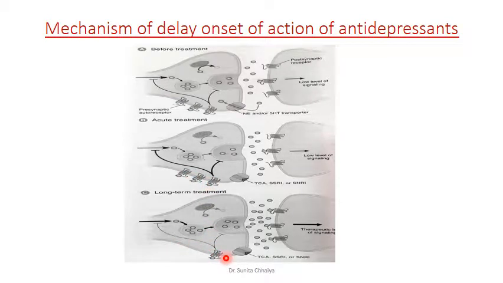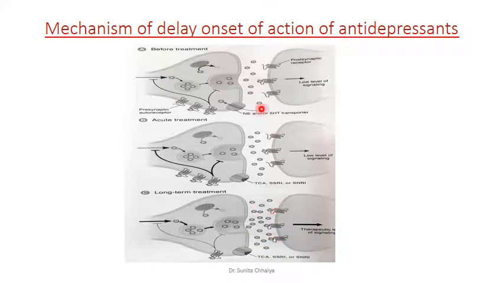So we can say that after chronic therapy there is desensitization of the presynaptic autoreceptors. Thus the inhibition of neurotransmitter synthesis as well as exocytosis is reduced. Both processes are reduced. If they are reduced, there is more release of neurotransmitter, and that can enhance the postsynaptic receptor activity.